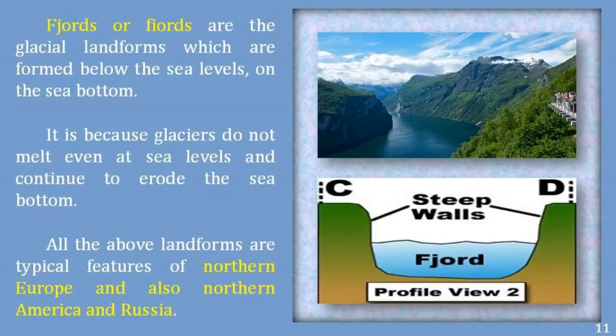Fjords. Fjords are glacial landforms which are formed below the sea level, on the sea bottom. It is because glaciers do not melt even at sea level and continue to erode at the bottom. They appear as a narrow part of the sea inland with tall steep walls on the sides. All the above landforms are typical features of northern Europe and also North America and Russia.